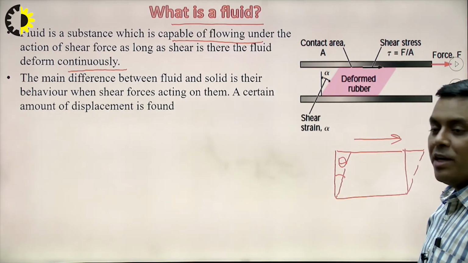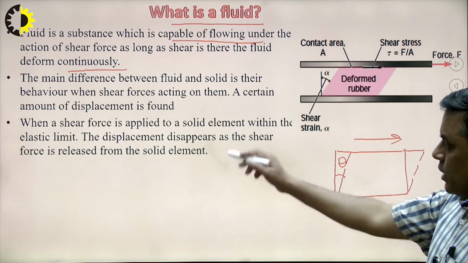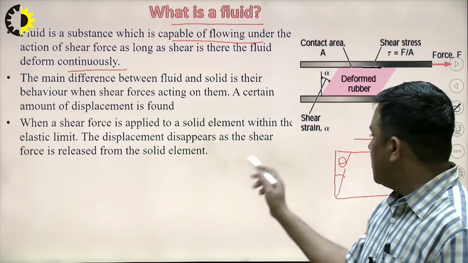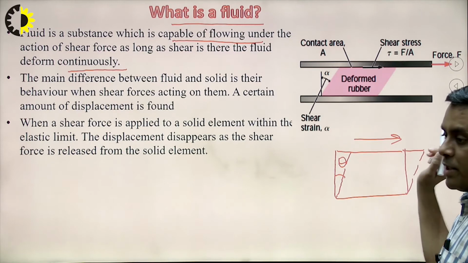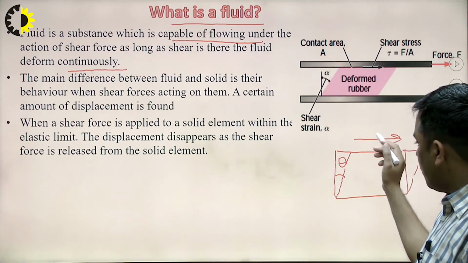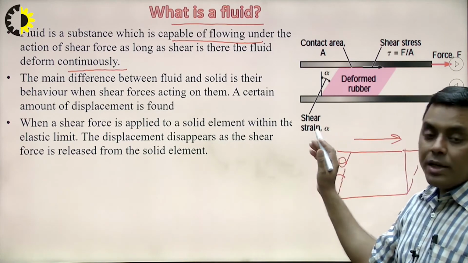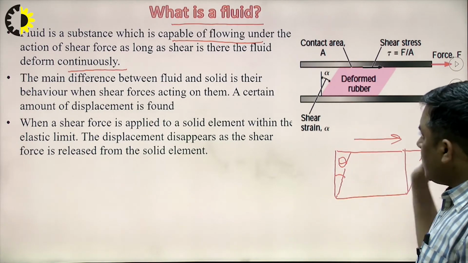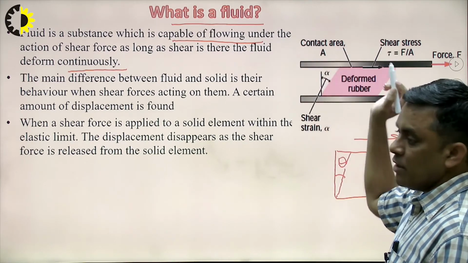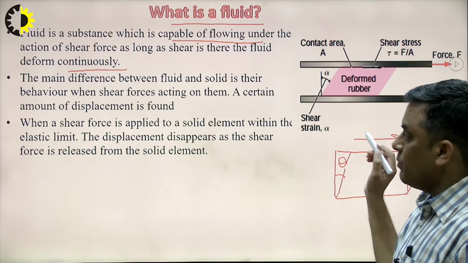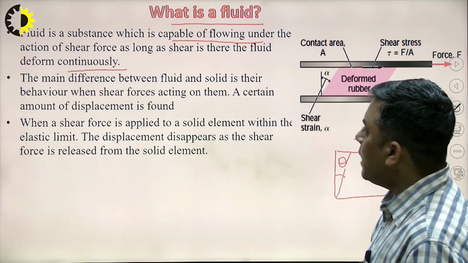So, this is the main difference between fluid and solid. Whenever a shear force is applied to a solid element within the elastic limit, after removal of this force, the deformation will be recovered, this strain will be recovered. But whenever the shear force acts on the fluid element, the deformation remains. Deformation will be continuous. So, this is the difference between a fluid and a solid.